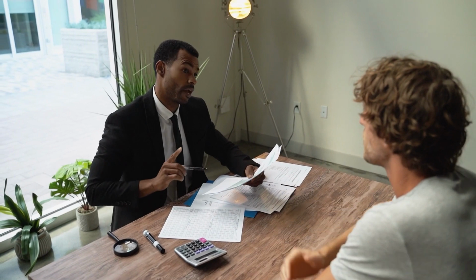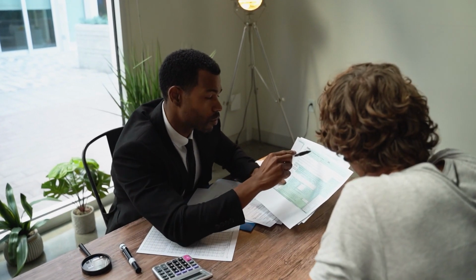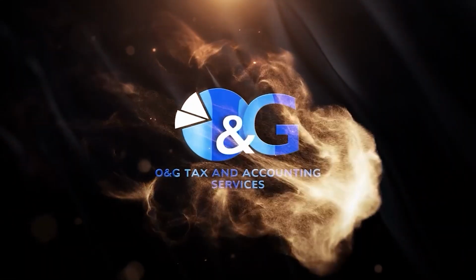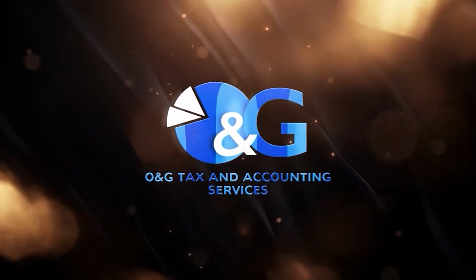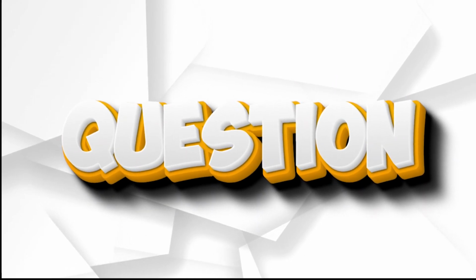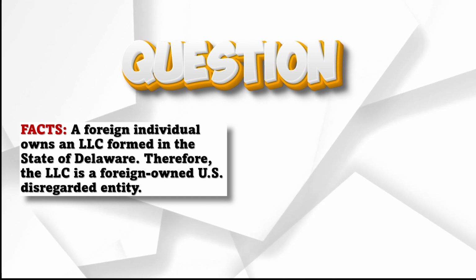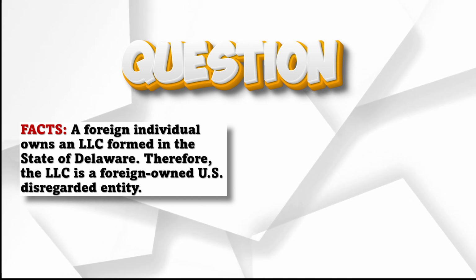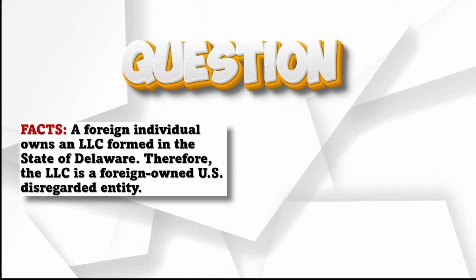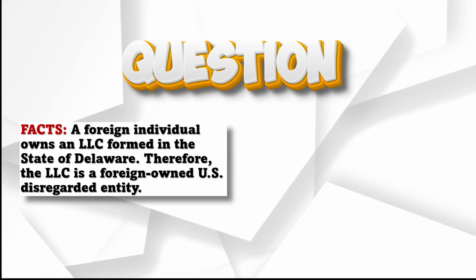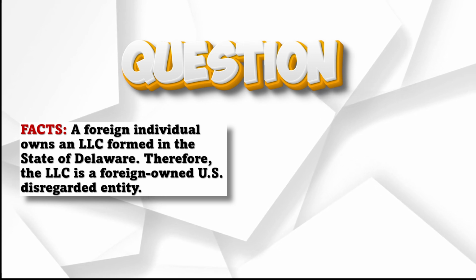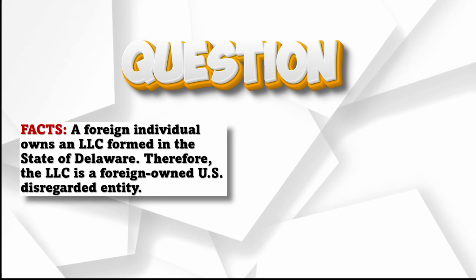So in this video, we're going to answer a very interesting question that was recently asked by one of my potential clients. And the question here, well, let's start with the facts. This person sent me a question saying that a foreign individual owns a U.S. LLC, which is formed in the state of Delaware, and therefore the LLC is a foreign-owned U.S. disregarded entity. So I assume the foreign individual owns it, and he's the only person that owns the LLC.